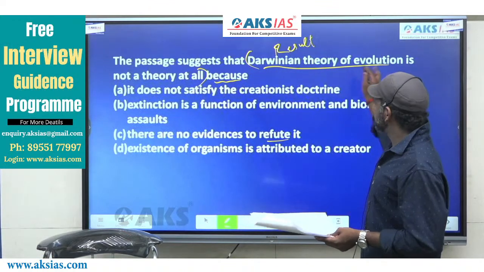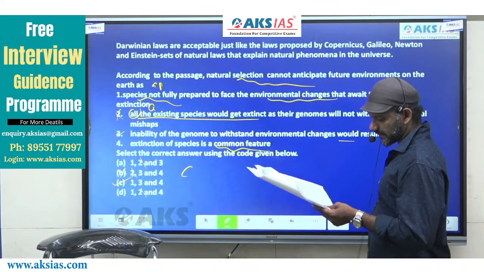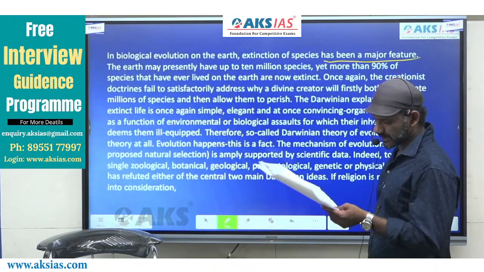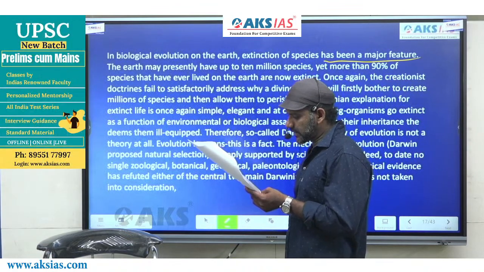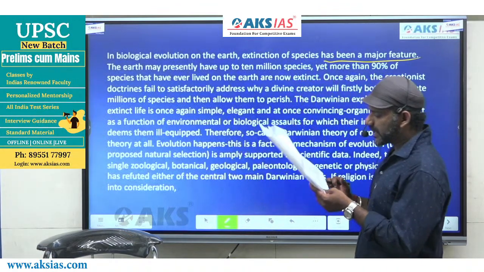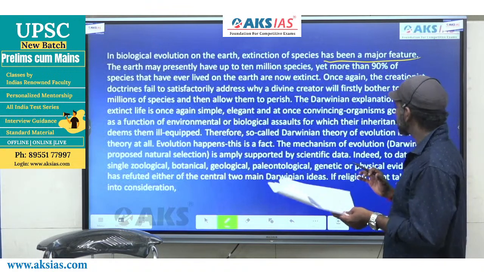Fine. This topic is mentioned in the part of the passage that starts with the Darwinian explanation for extinct life.